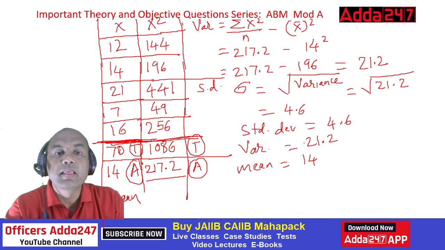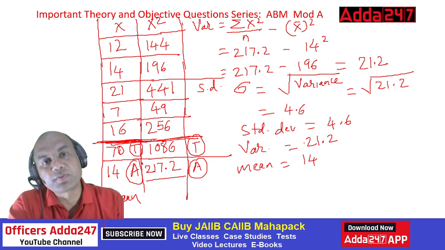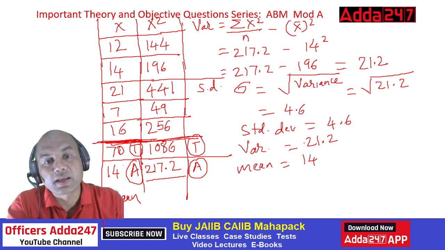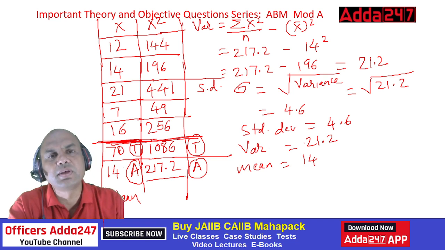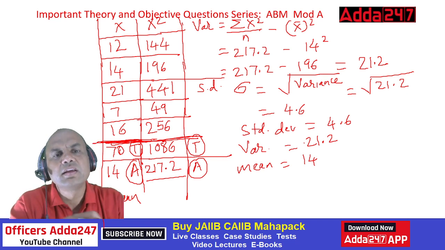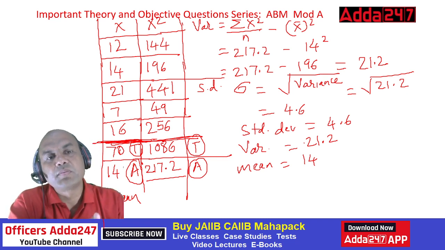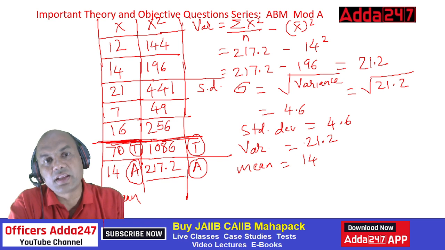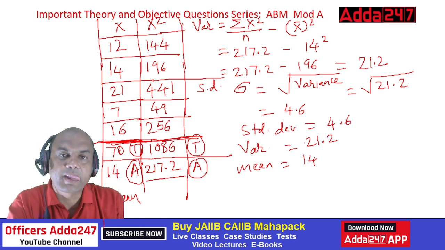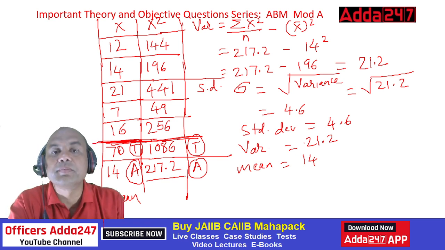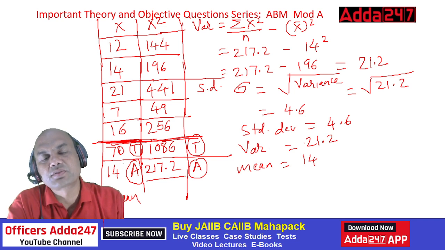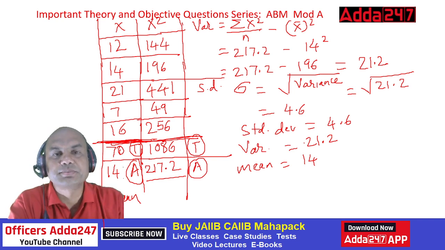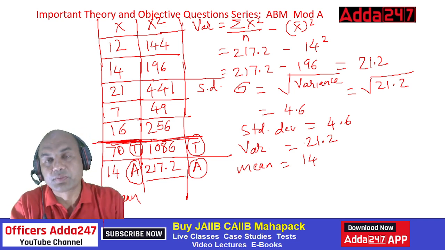This problem in exam comes for 5 marks generally. This variance and standard deviation. They'll ask you mean, mode, median also in this, so that they cover 5 marks over here. But remember, the basic step over here is getting the x, then getting the x square, and then x square upon n. Then subtracting it. This formula is very important: summation x square upon n minus x bar square. This formula is of utmost importance.